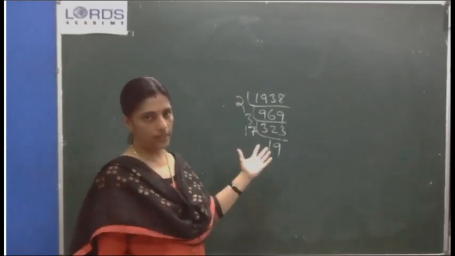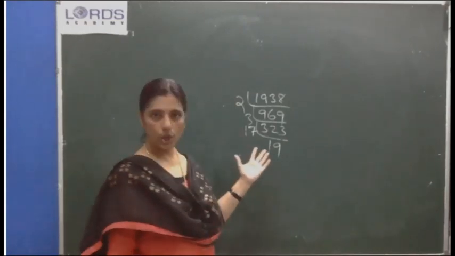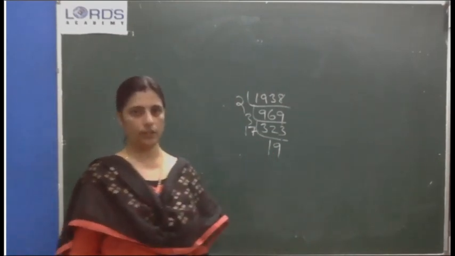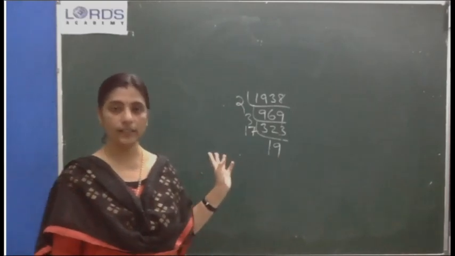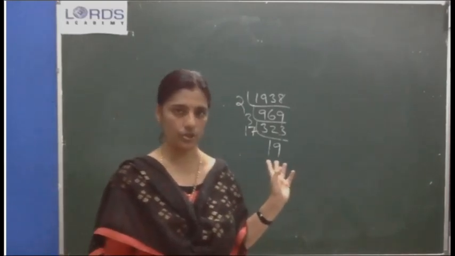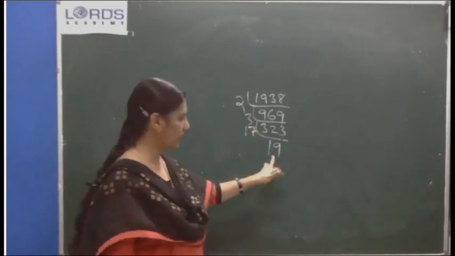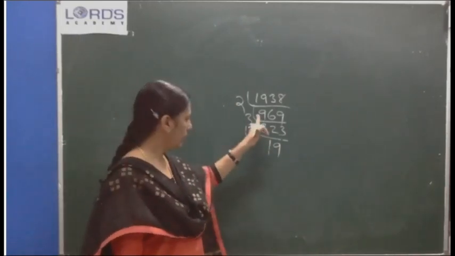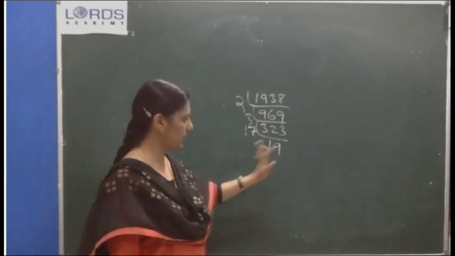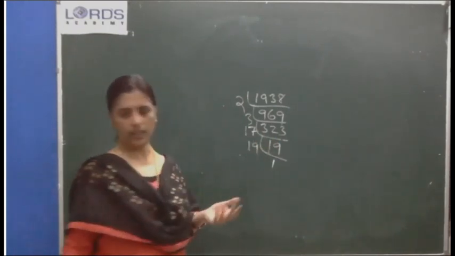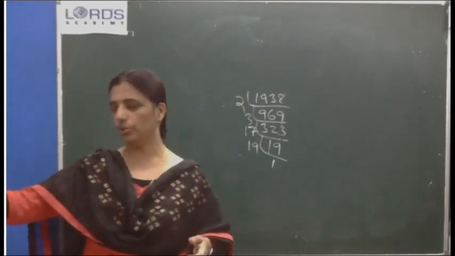Anyway, we can clearly tell this is not a perfect cube, because even one number we cannot make a perfect cube. Sorry, we cannot make the factors as triplets. So this is not a perfect cube. I just completed this. Also you can see in your notebook. Here till this only we have written. So just to complete. Okay. And if you want 19, like this. Okay. So question number 2.